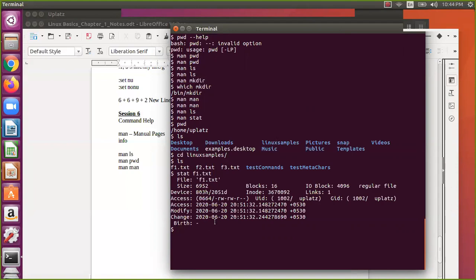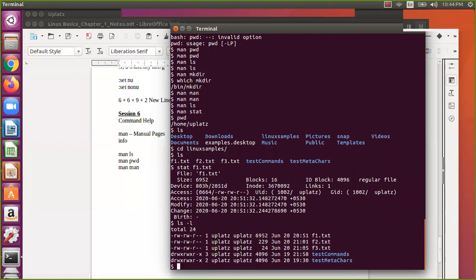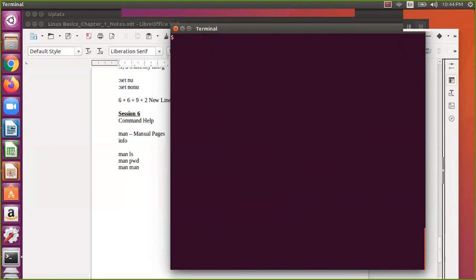It will give the access time, modified time, and change time. We discussed that there are 3 times for a file. If you see here 2051 for this particular file, it is 3 times: file access time, file modified time, file change time. Let us check on this.